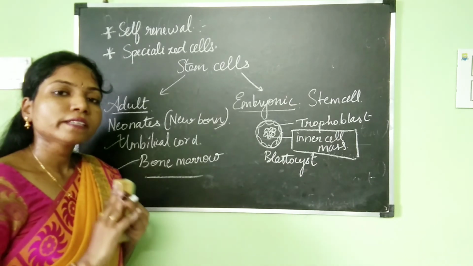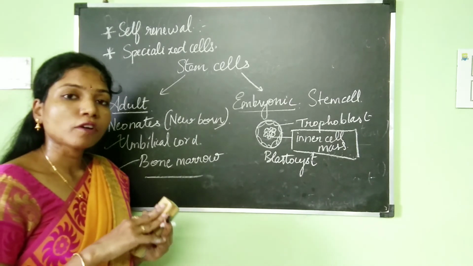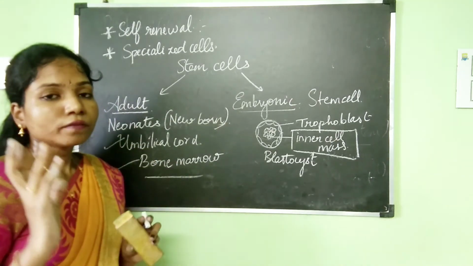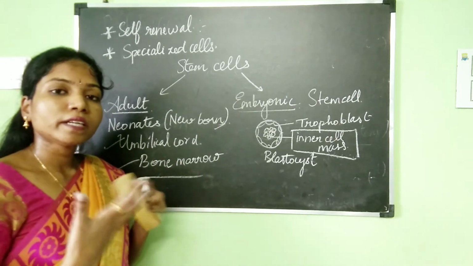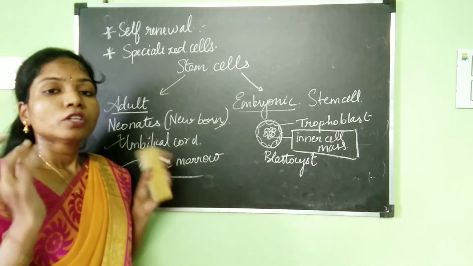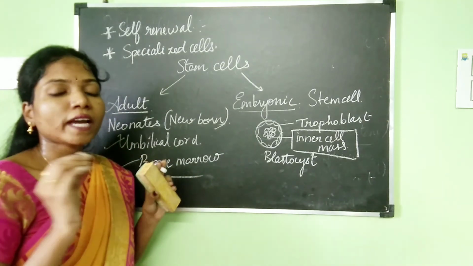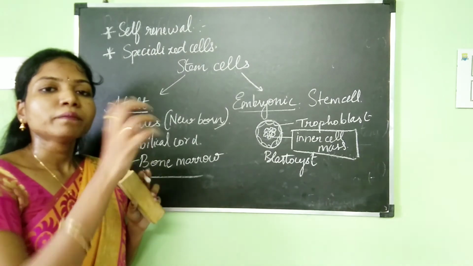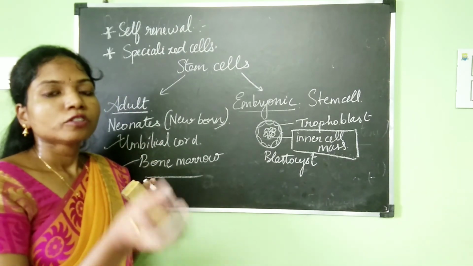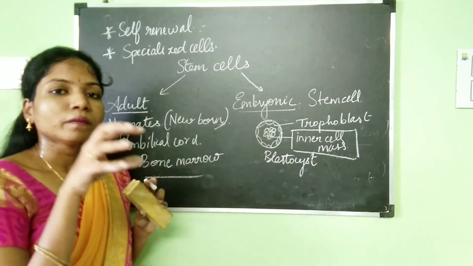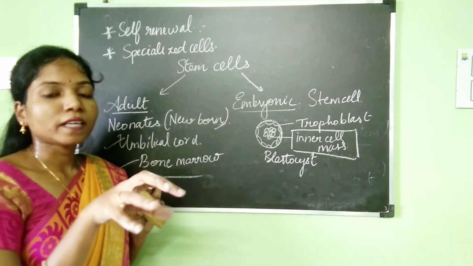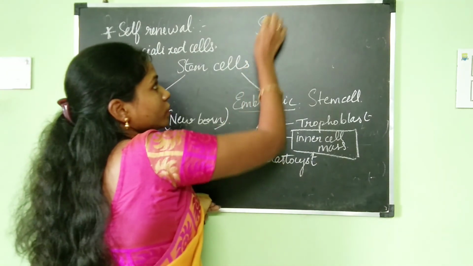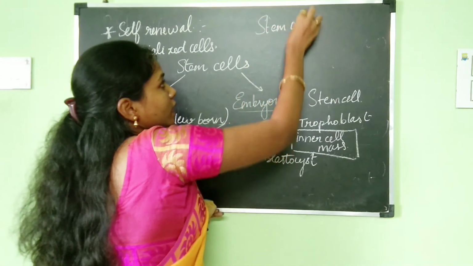Now, how can stem cells be useful in the field of medicine? So now you know the nature of the stem cell: it can divide into any type of cell. Using this, cells which are damaged can be replaced with stem cells, so that the stem cell becomes that specialized cell and takes over its function. Okay, so that is called stem cell therapy.